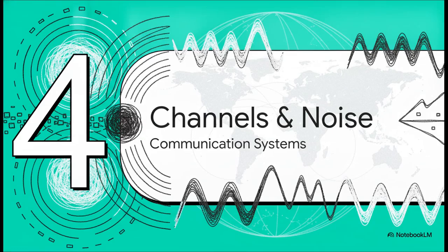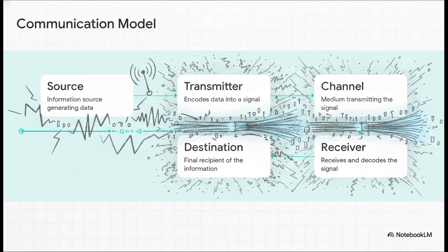Moving on to Section 4, channels, noise, and codes. Of course, generating a bit is only half the battle. You still have to send it across the world. In his 48 paper, Shannon outlined this 5-step model for communication systems. Whether you're using a physical wire, a radio wave, or the modern internet, your biggest enemy is always noise, the physical interference that corrupts your signal along the way.